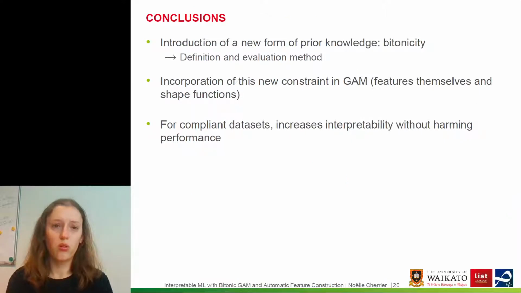So as a conclusion, we introduced a new form of prior knowledge, which we called Bytonicity. We proposed a definition and also an evaluation method. We incorporated this new constraint in the induction of GAMs, so in the features themselves and also in shape functions. And for compliant datasets, it's increasing interpretability without harming performance.